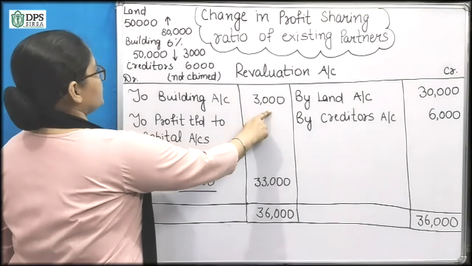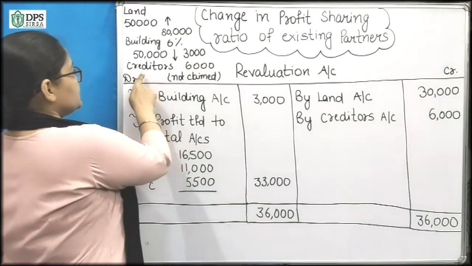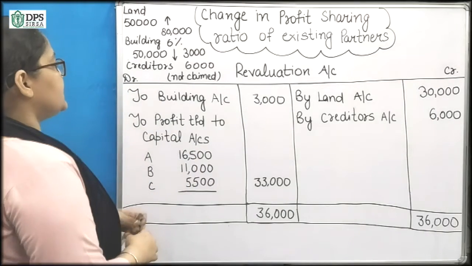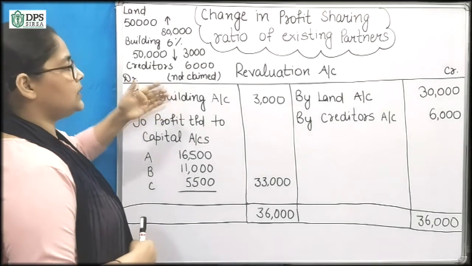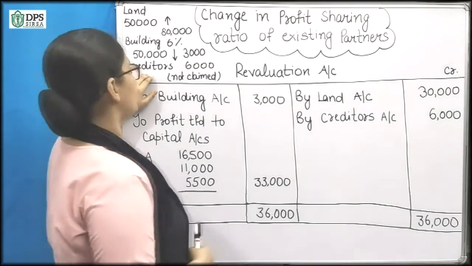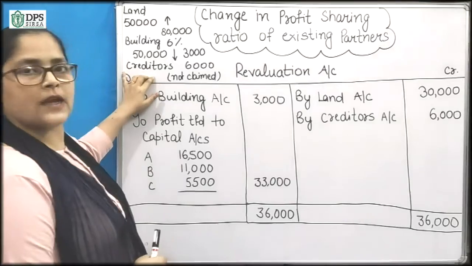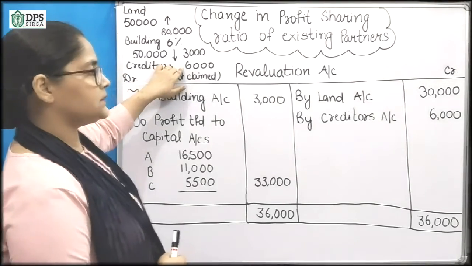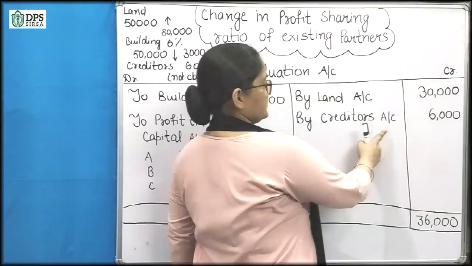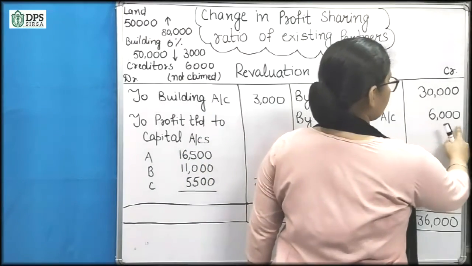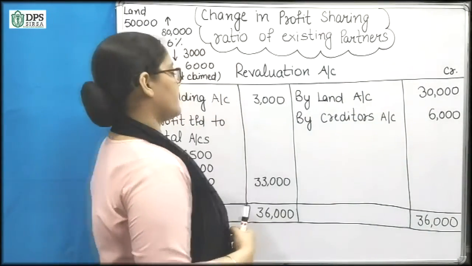So we will write here 3,000. Next is creditors. The creditors are not claimed at all. So we do not have to pay the creditors now. 6,000 creditors will be written off and the gain will be here. We have a gain of 6,000.